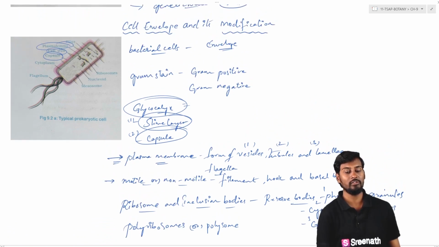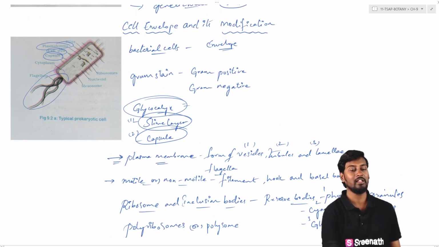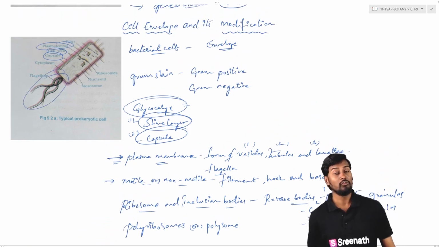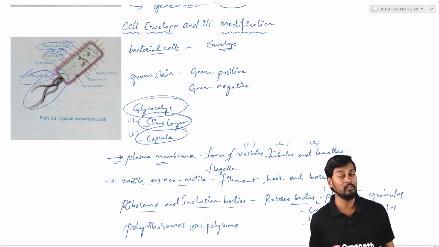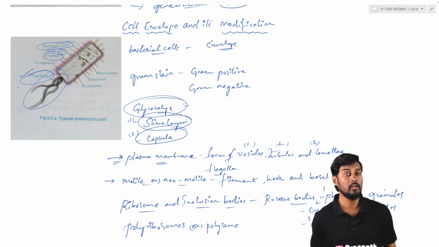Next, some bacteria are generally motile. The motility of the bacteria is because of a cell organelle called flagella. The flagella is a locomotory organ in some bacteria, which they use for movement in search of food, for defense and to run away from chemical substances. So the motile bacteria generally have flagella, and they are involved in the motility of the bacterial cell.